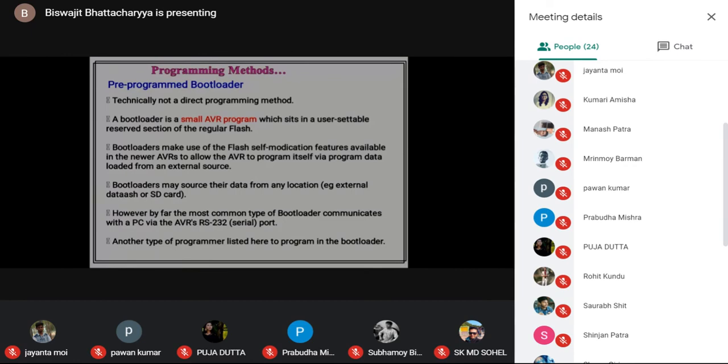That small AVR program will help other programs to enter the microcontroller and reside there, so that the microcontroller can now start its new job with the newly downloaded program. So this bootloader is one program that will help other programs do their functionality. It is stored in the flash memory area.